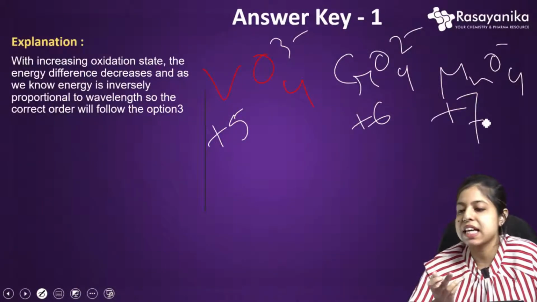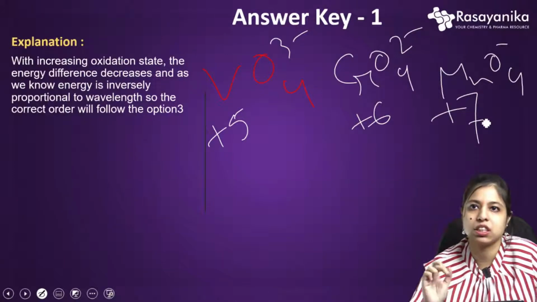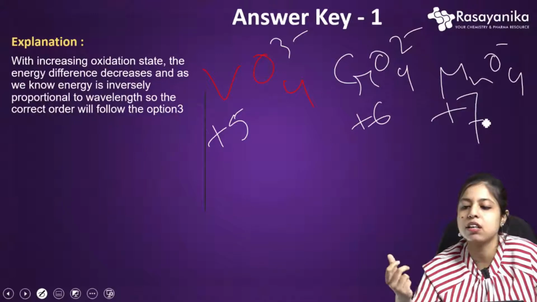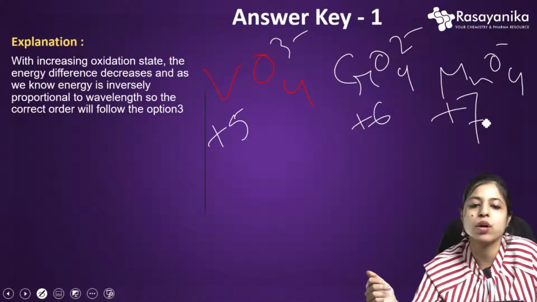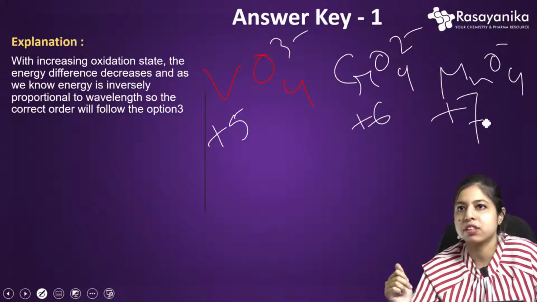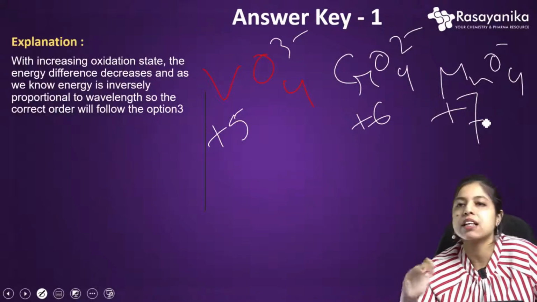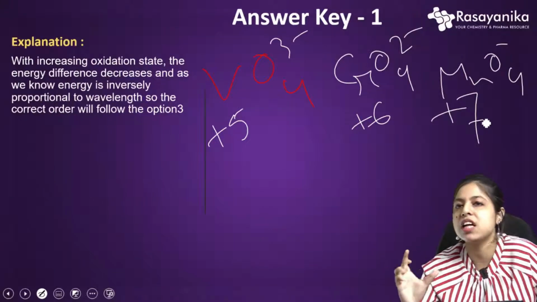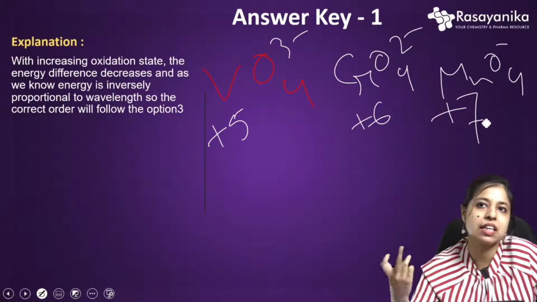So as we see, the oxidation state goes +5, +6, +7. With increasing oxidation state, what is going to happen? The energy difference of the metal to ligand charge transfer, between the ligand and the metal, is decreased actually.